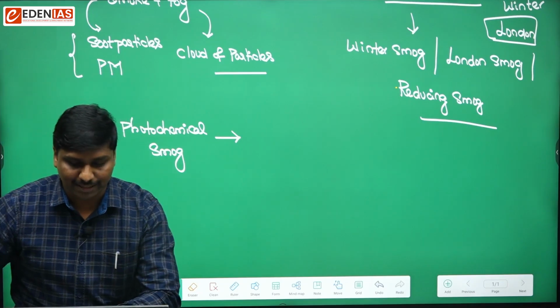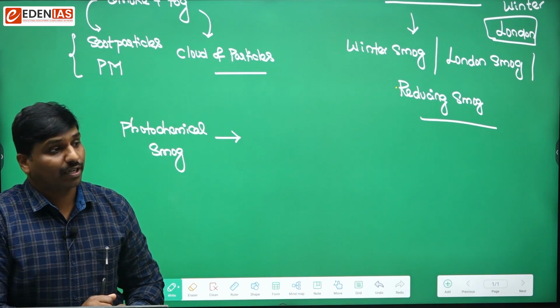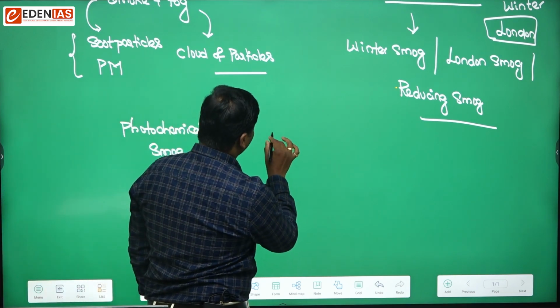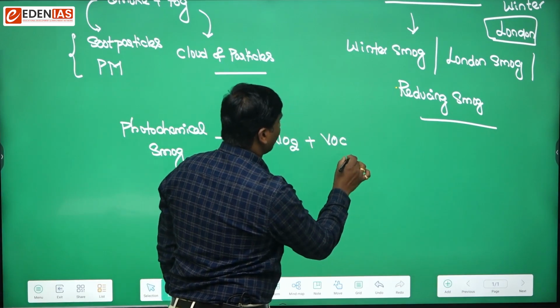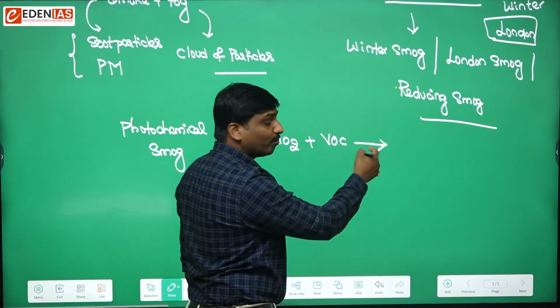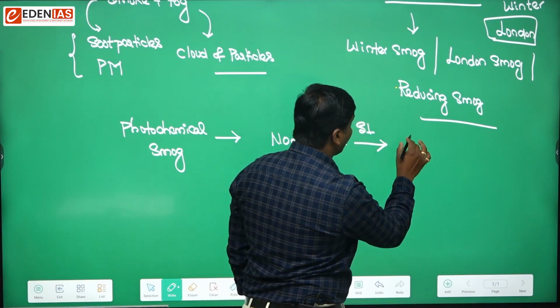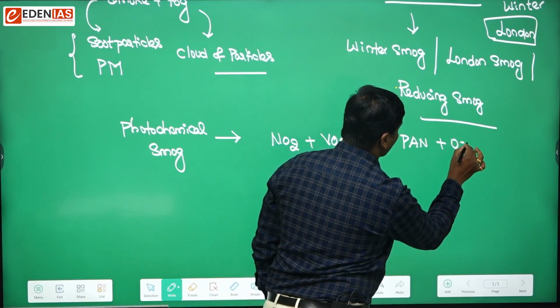So what is photochemical smog? Photochemical smog is produced when nitrogen oxides and volatile organic compounds react in the presence of sunlight. When they react, usually there would be release of peroxyacetyl nitrate plus ozone.